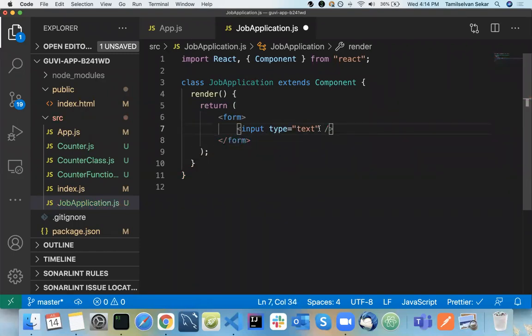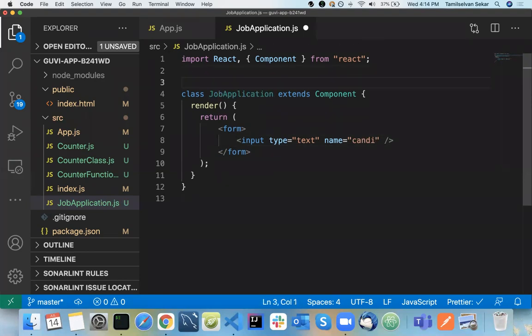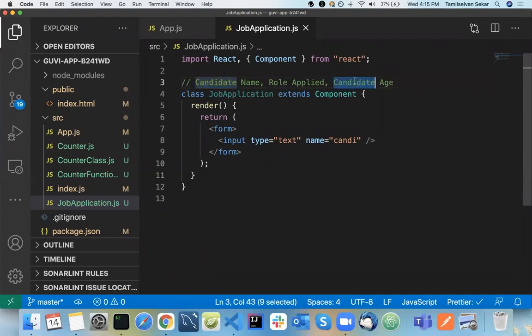Okay, so this is the first form field, and let me have a name for it. The name is going to be candidate name, right? Because this is a job application, I'm going to show you an example of a job application. So we will have form fields like candidate name, and the role he is applying for, so role applied, and candidate age. We'll take three things basically: one is your text, one is your number, one is your select checkbox. That's what we are going to do today.